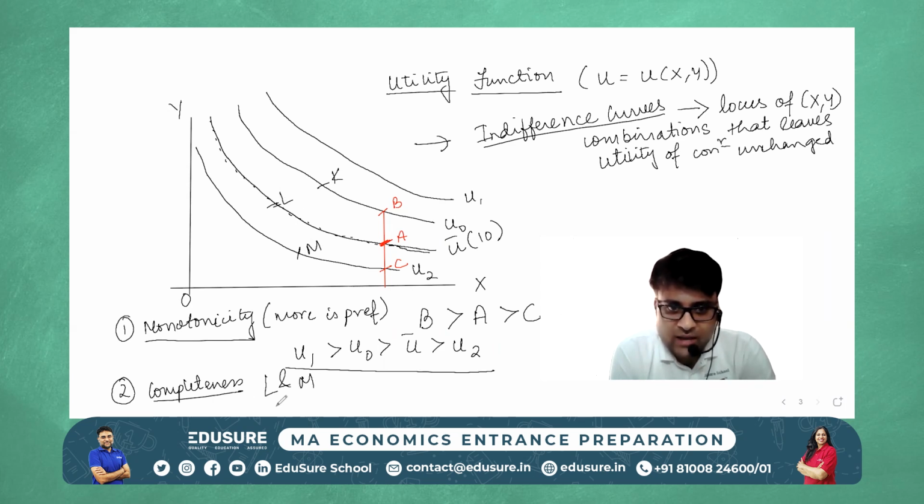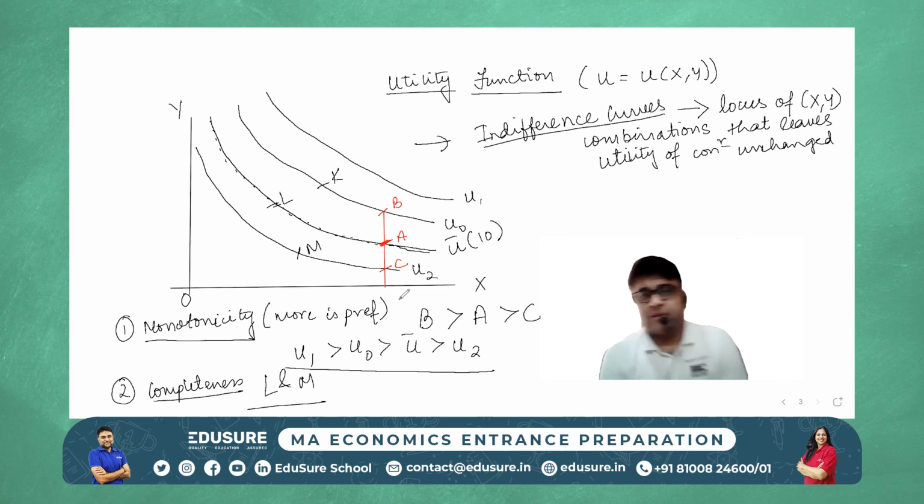Now, what can be said about L and M? Which is preferred over which? Can you put it in the chat box? So if I take any 2 points in the XY plane, if they are on different indifference curves, like the case here, L is on a higher indifference curve than M, I can easily say L is preferred over M. If I consider M and N, and I see that M and N are on the same indifference curve, I can say that M is indifferent to N.